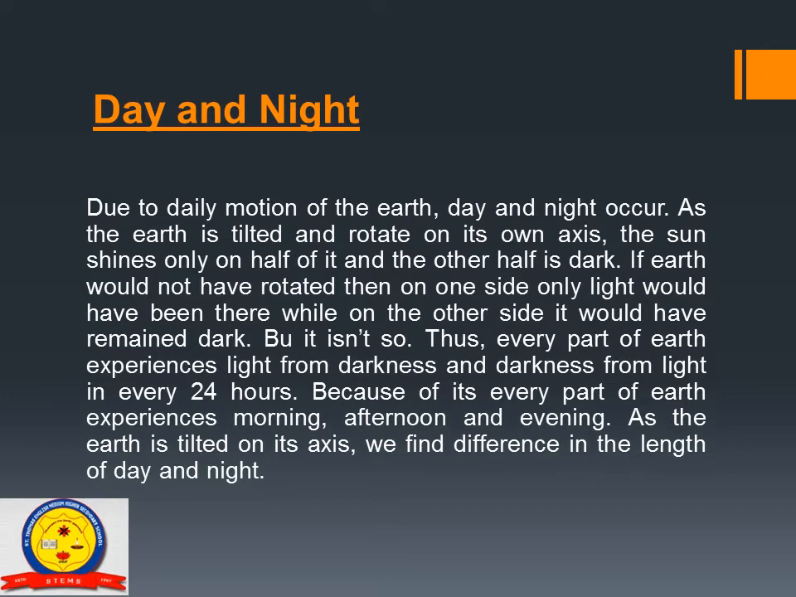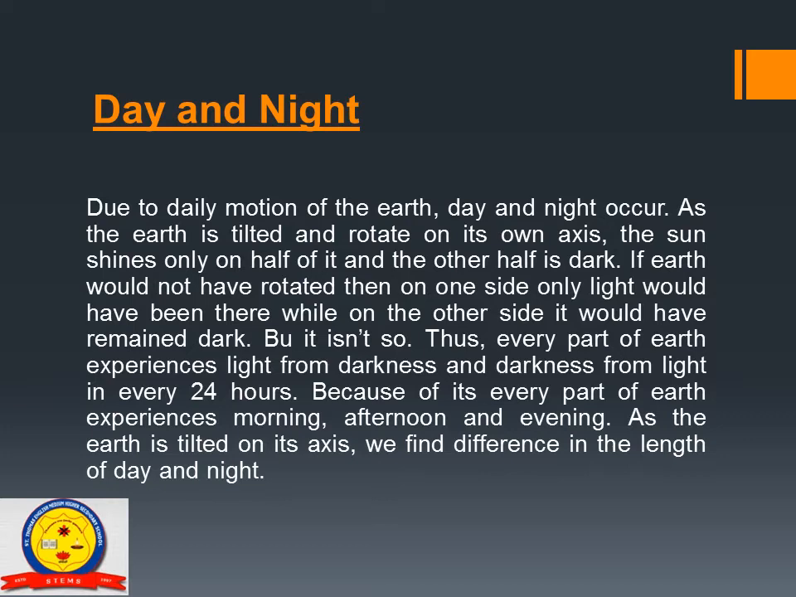So children, did you understand how day and night occur? Day and night occur due to the rotation of the earth. If the earth did not rotate on its axis, then what would happen? Then all places on the earth would not face the sun alternately. As a result, what would happen? As a result, day and night would not happen.